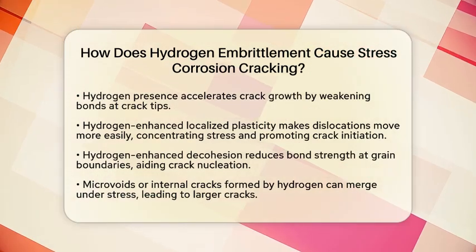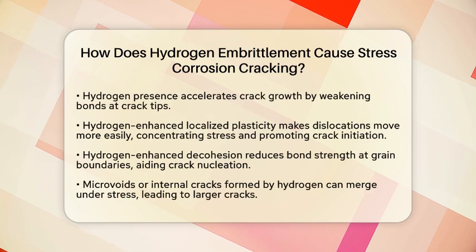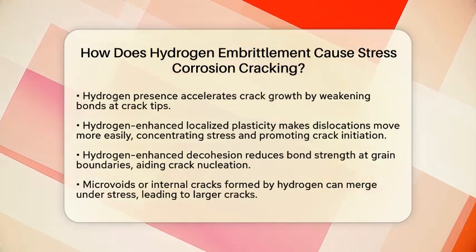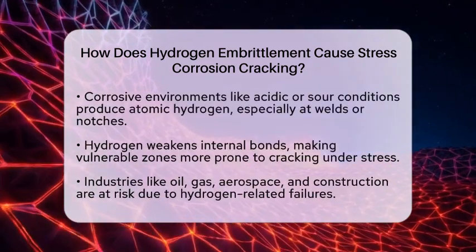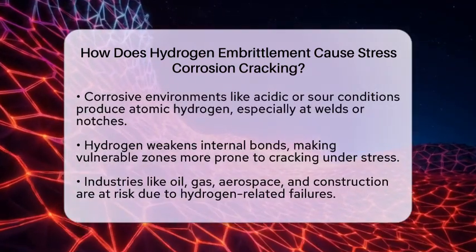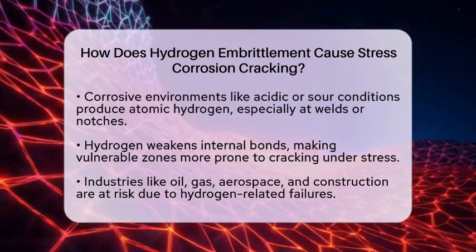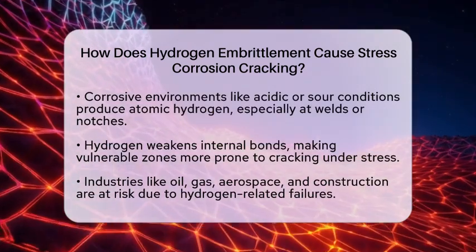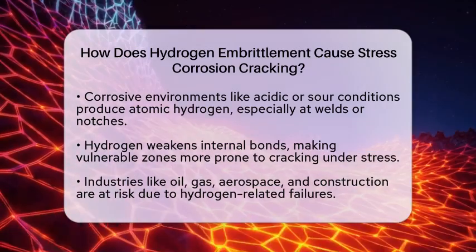Another process is hydrogen-enhanced decohesion. Here, hydrogen reduces the strength of atomic bonds at grain boundaries or interfaces. This makes it easier for cracks to nucleate and extend under stress. Hydrogen can also cause microvoids or tiny internal cracks that merge under stress, forming larger cracks typical of stress corrosion cracking. Corrosive environments like acidic or sour conditions often produce atomic hydrogen at the metal surface.